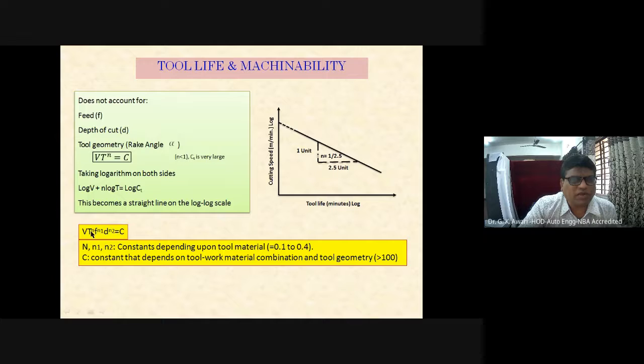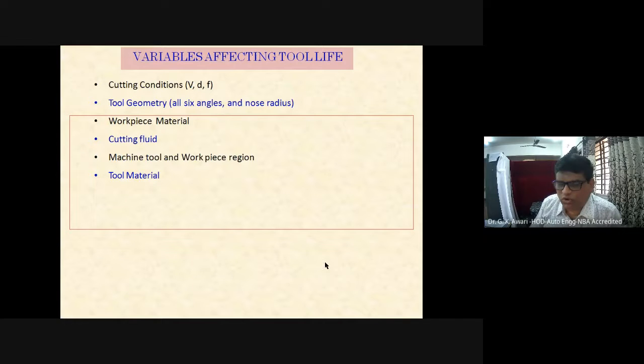So V T to the power of n, f to the power of n1, and d to the power of n2 is equal to C, where the capital N, small n1 and small n2 are constants depending upon the tool material, ranging from 0.1 to 0.4, and C is the constant that depends on tool and work material composition and the tool geometry. So with the help of this equation, we can find out the tool life using Taylor's tool life equation.